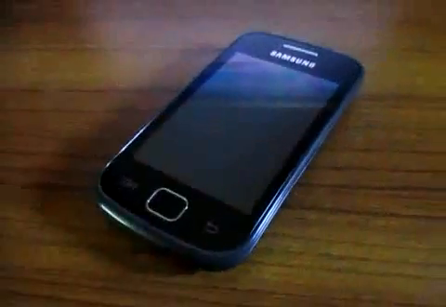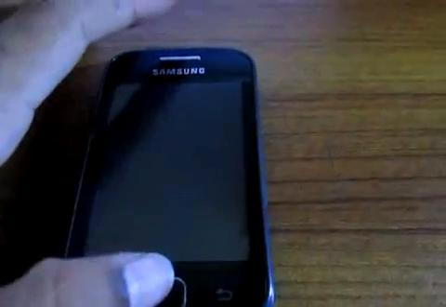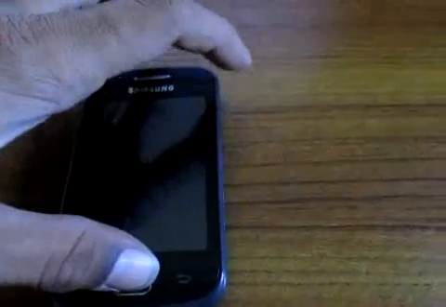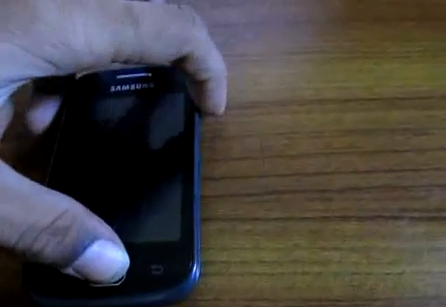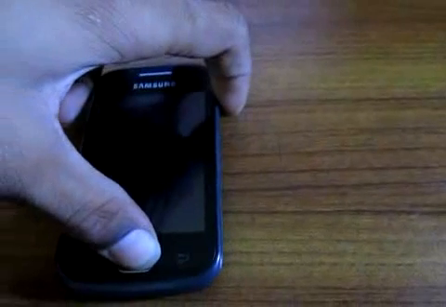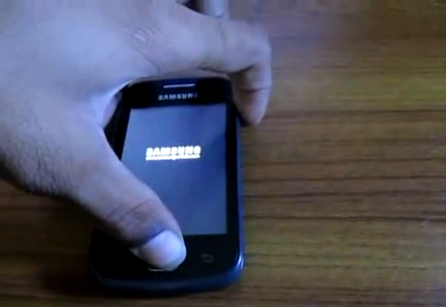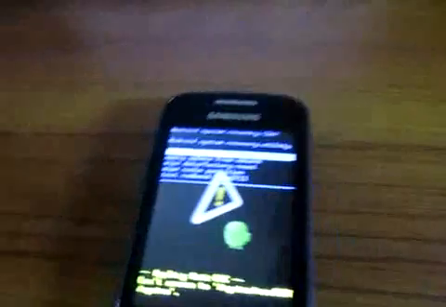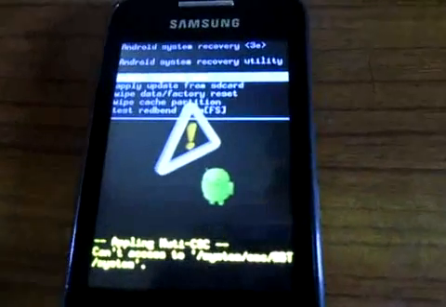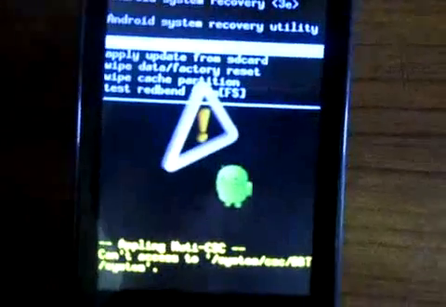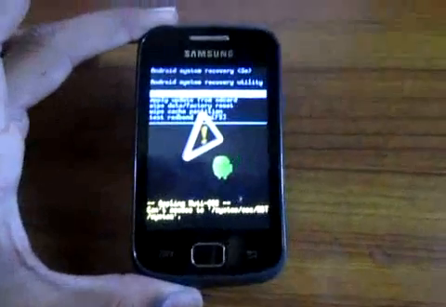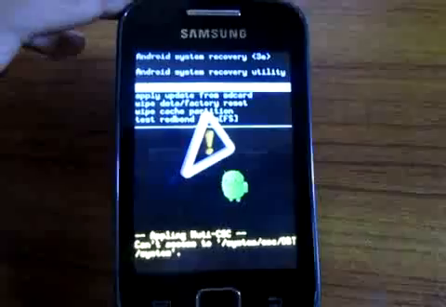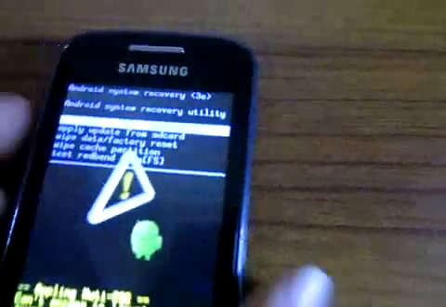First of all, you have to boot into recovery. To do this, press the volume button, home button and power button simultaneously. It'll take time, and yeah, we are in the basic recovery of Galaxy Geo, but as we cannot install any ROM with this recovery, we have to flash ClockWorkMod Recovery, which we have downloaded.